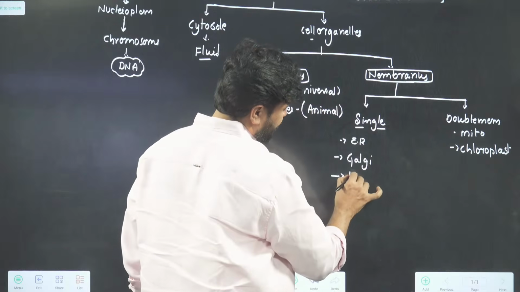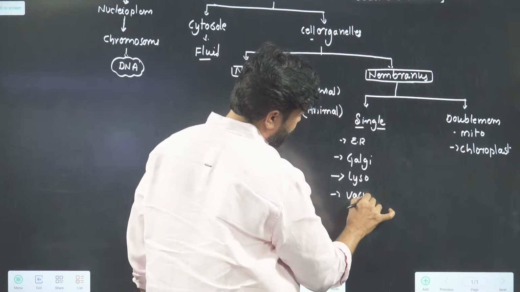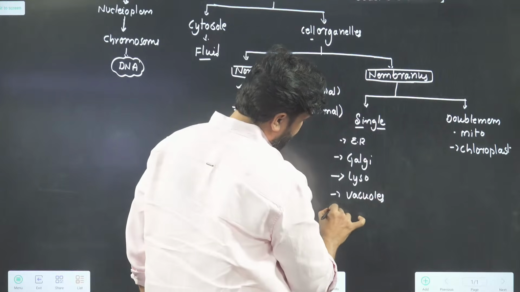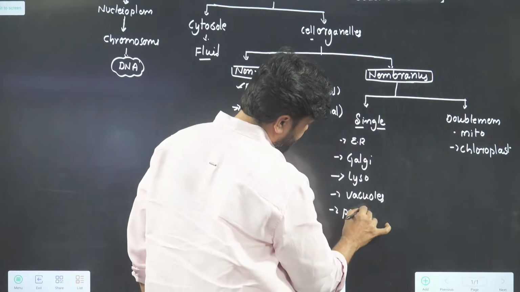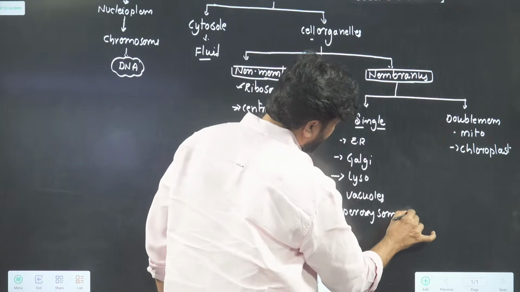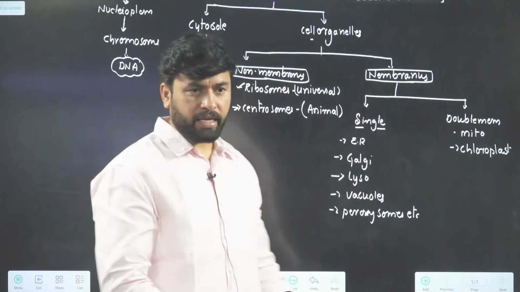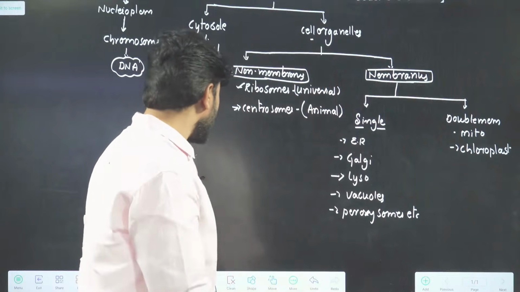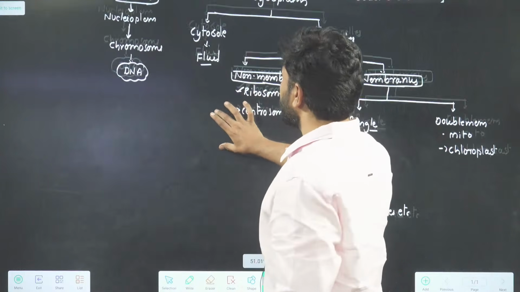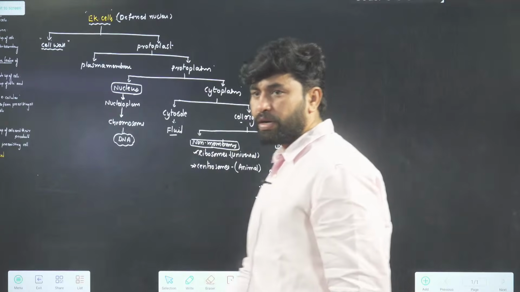Next one, lysosomes, vacuoles, peroxisomes, etc. Many are there. Some I have mentioned here as an example. Like this, many things will be present inside a eukaryotic cell. You see this chart development, how I have taken.